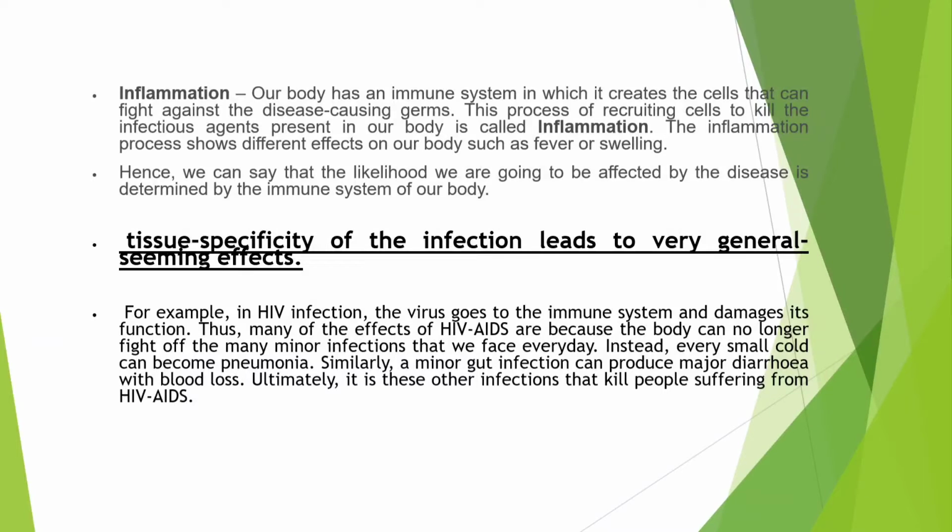Now, tissue specificity of an infection leads to very general and seemingly unrelated effects. For example, in HIV infection, the virus goes to the immune system and damages its function. Thus, many of the effects of HIV/AIDS are because the body can no longer fight any minor infection, so they become major. A common cold will become pneumonia. A minor gut infection may become diarrhea with blood loss. So that's why AIDS is a syndrome, which means a group of symptoms.